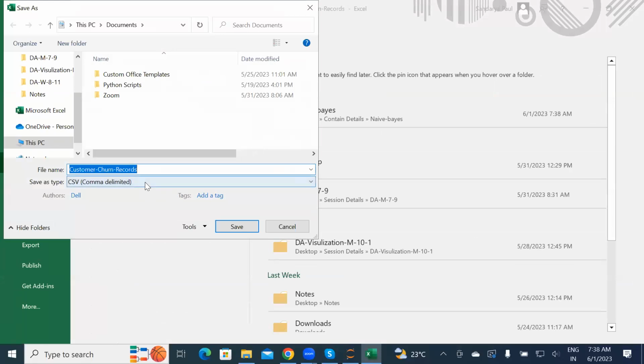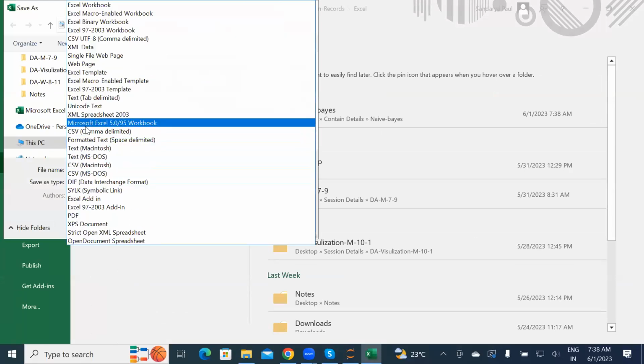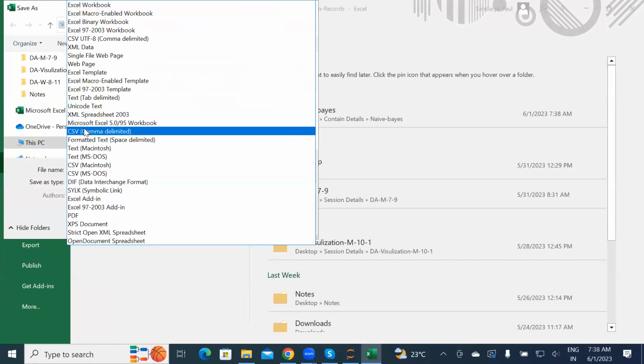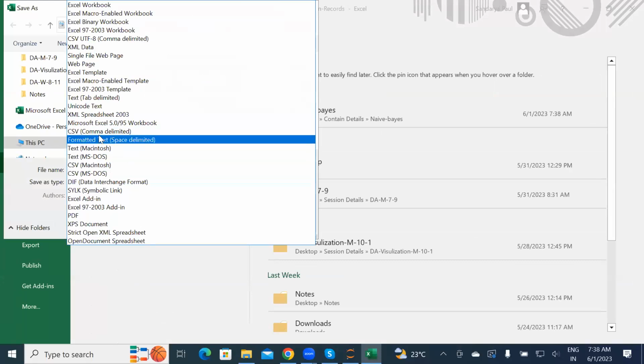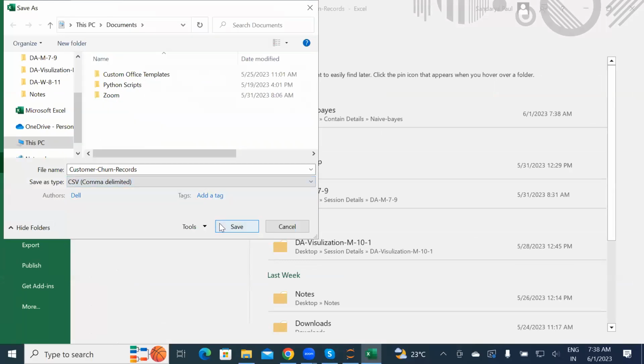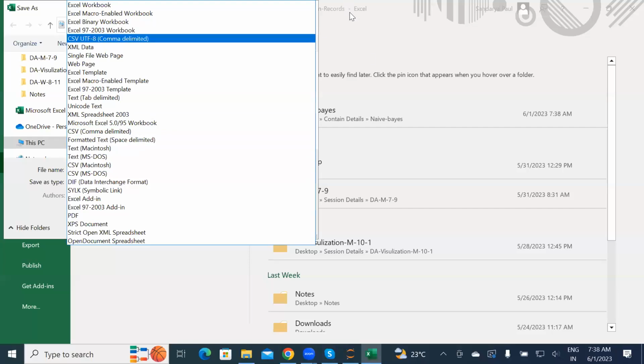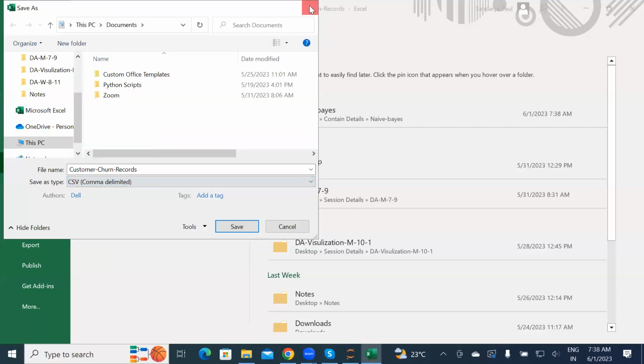You have an option, Save as type, right? Here you have an option called CSV. If it is an Excel sheet, you just convert that into a CSV file. Just save that file again in CSV format. By default, it will be comma delimited. You need to select that CSV file type and then save it. That's all. For an Excel file, just save the file, and at that time, under Save as type, you get the option there; you need to select CSV. It's easy to do, there is no complication in this.